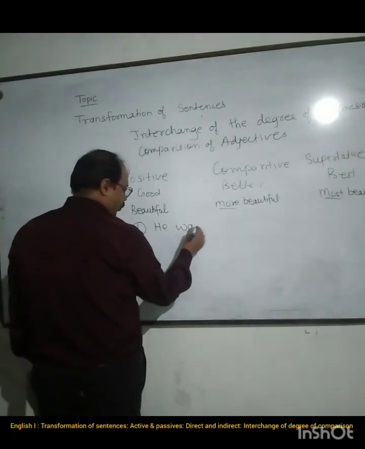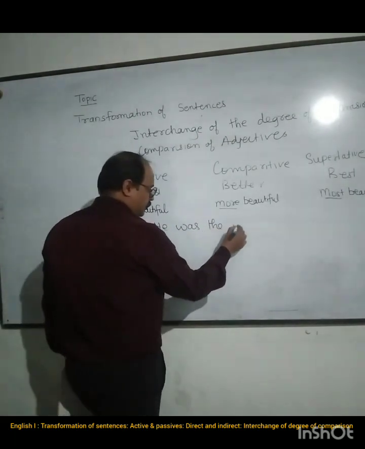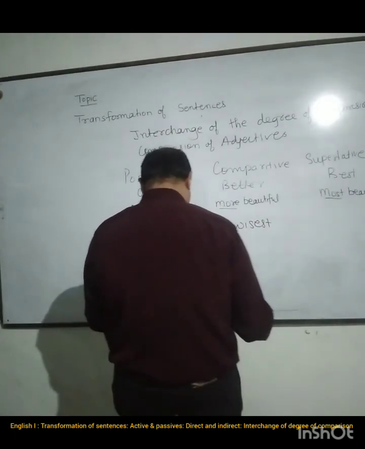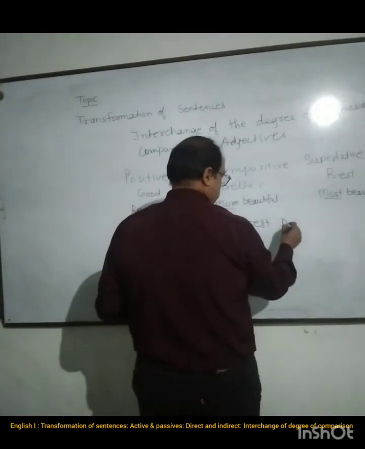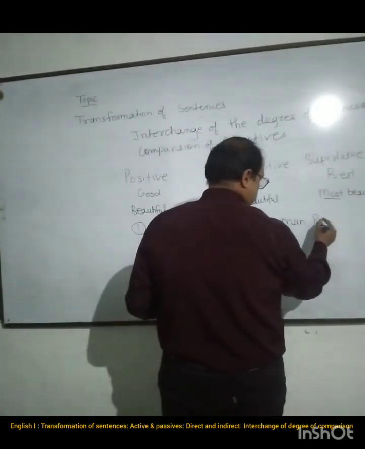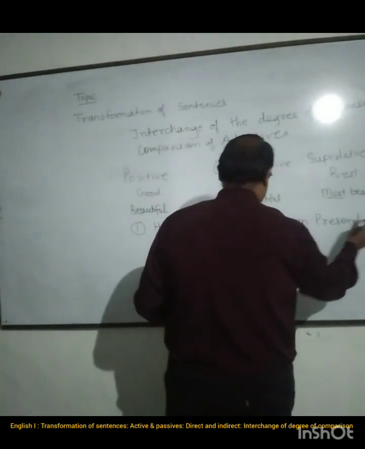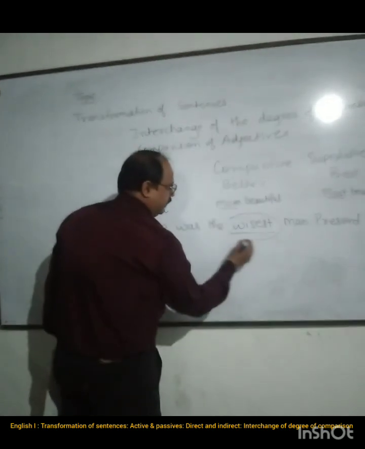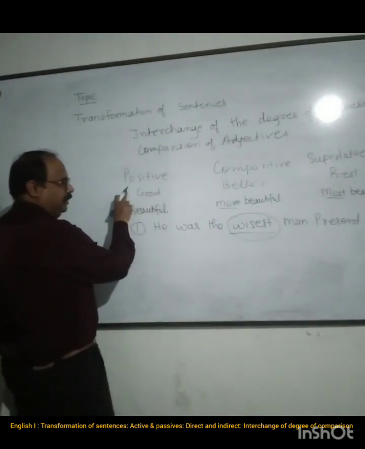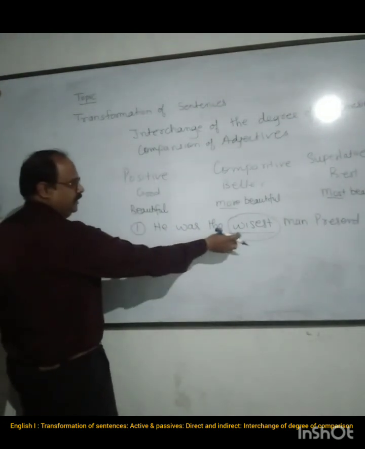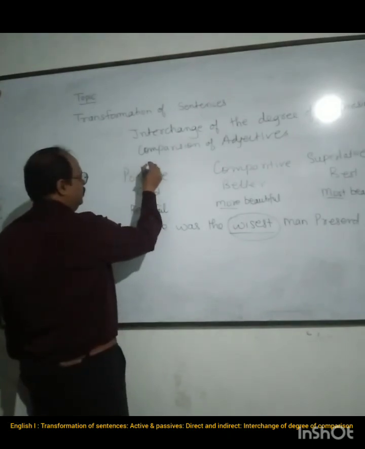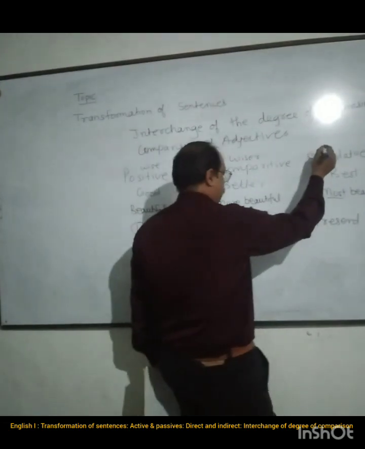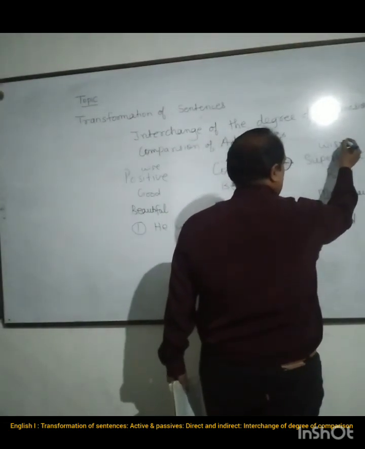He was the wisest man present. Now you can see that wise in positive becomes wiser in comparative and wisest in superlative.